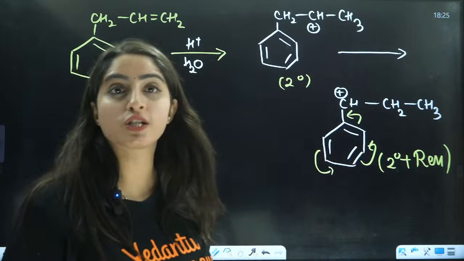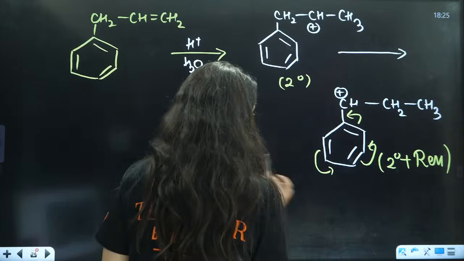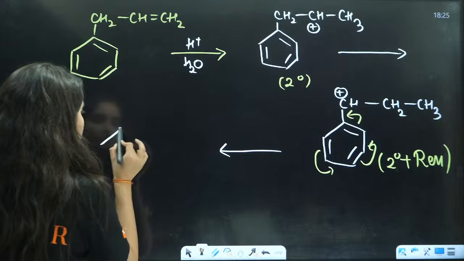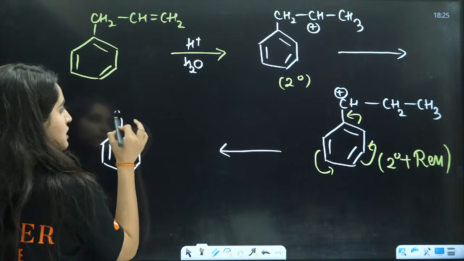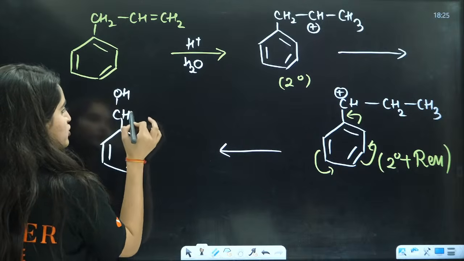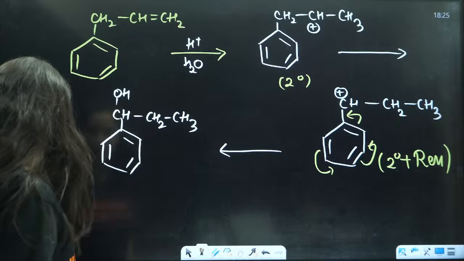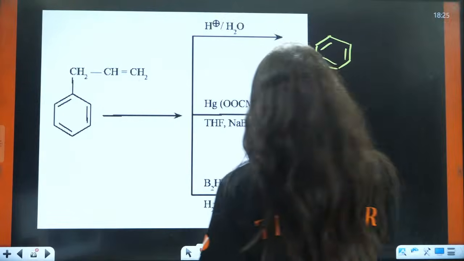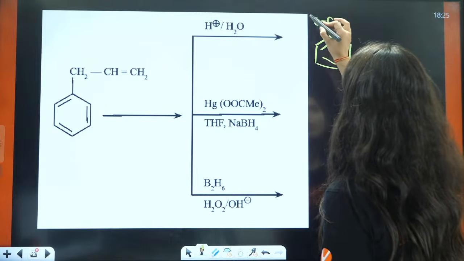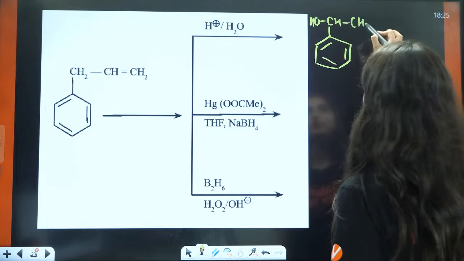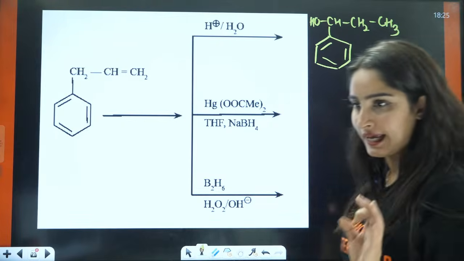So this is my most stable structure, and to this structure OH will attach, and hence you will have the formation of this product. CH, this is OH, then you will have CH2, CH3, right? So I'm writing the product here. The product is here you will have CH, OH, then you will have CH2, CH3. This is the answer for acid catalyzed.